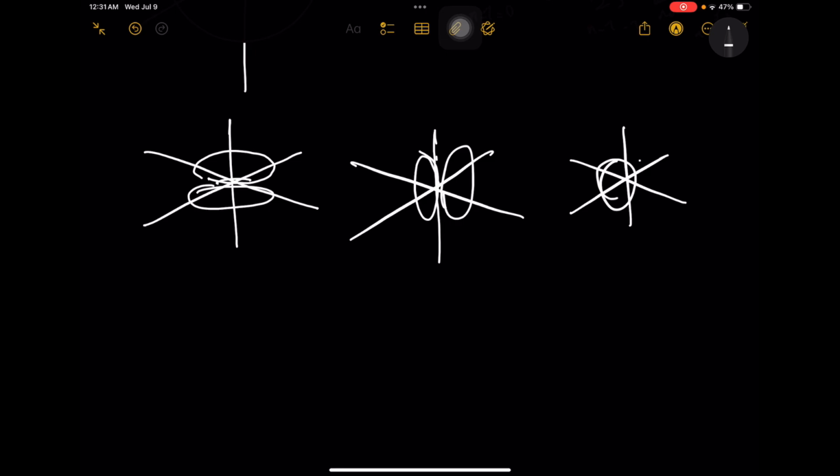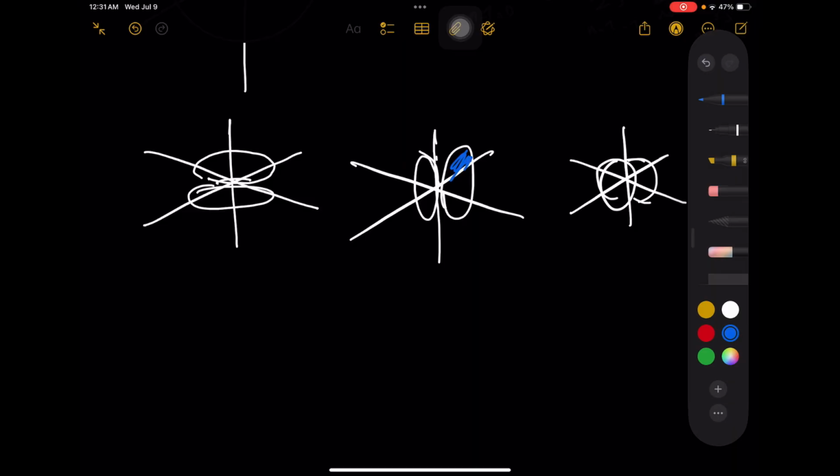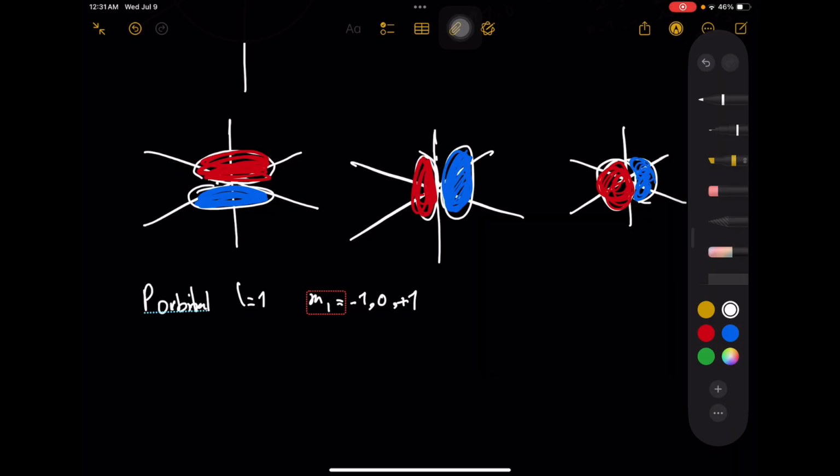For example, I can draw this one in blue, blue, blue, and red, red, red. Notice that we have only 3 orientations here, because for p orbitals, L equals 1, so m for our orientation is equal to -1, 0, and +1, so we have 3 orientations.